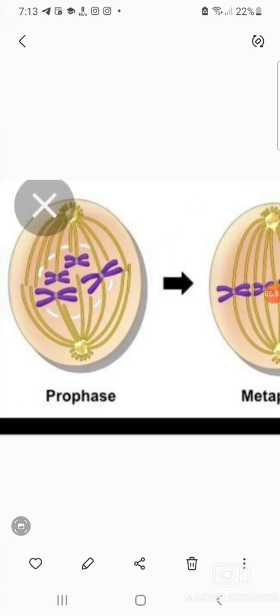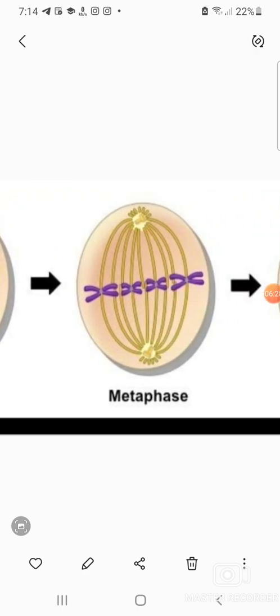In this prophase, usually in the nucleus the chromosomes will be in the form of chromatids, a thin thread-like structure which is not visible. So at this prophase, the nucleolus disappears, the nuclear membrane disrupts, and all the cell organelles vanish. Here the chromatid gets condensed to form the chromosome. Okay, and the next phase is metaphase.